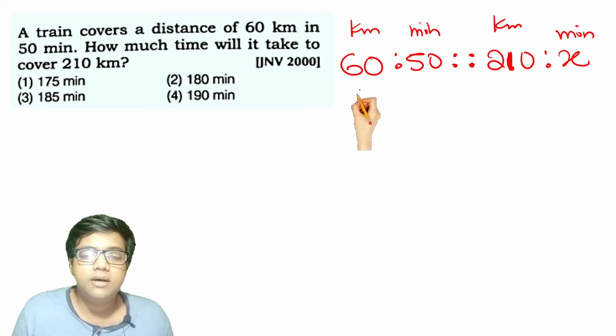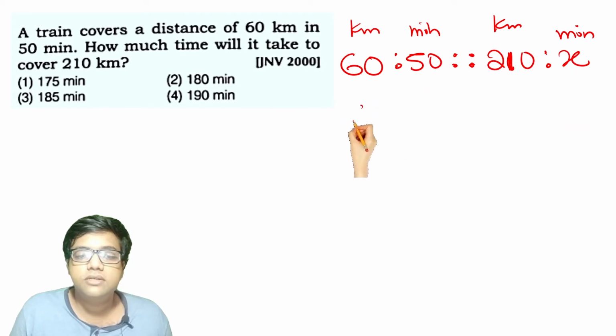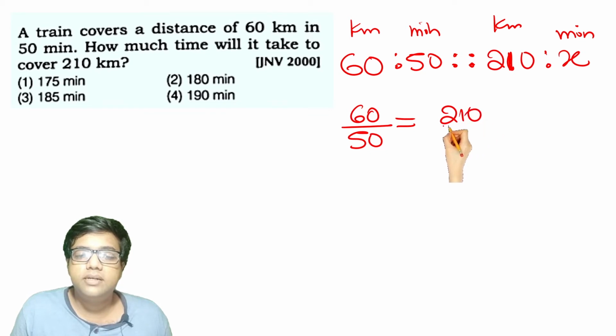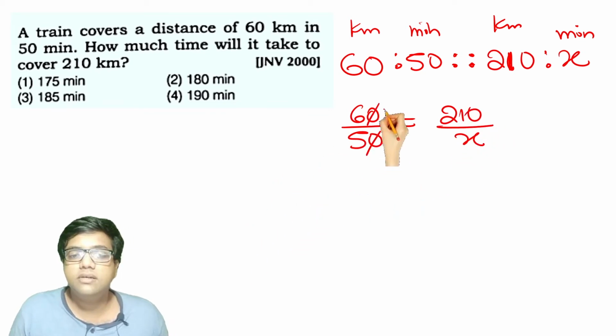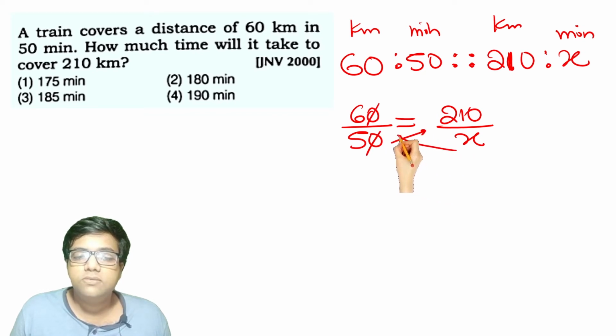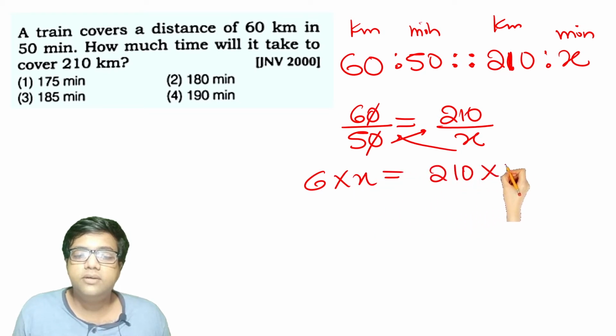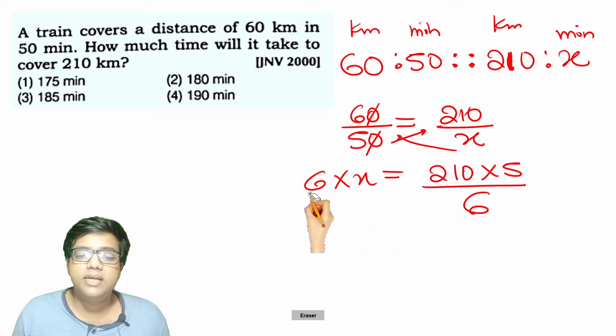So what will happen now? You know how to convert this into fractions. 60 by 50 is equal to 210 by x. So the 0 cancels away, 5 will go there, x will go there. So what will you get? 6 into x is equal to 210 into 5. So this 6 will come down.